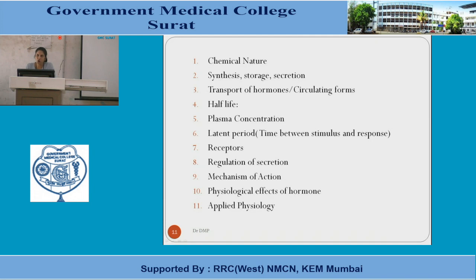Is it clear? So, a hormone can be described by its chemical nature, synthesis, storage, secretions, circulating forms, half-life, concentrations, latent period. You can describe along with its receptors and relationships, mechanism of action of the hormone receptor complex, regulation of the secretion of the hormones, physiological effects of the hormones, and the applied physiology.